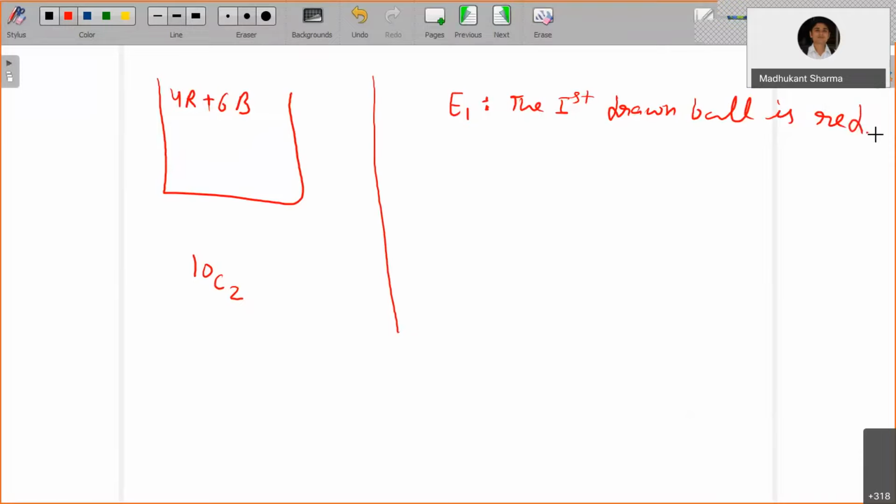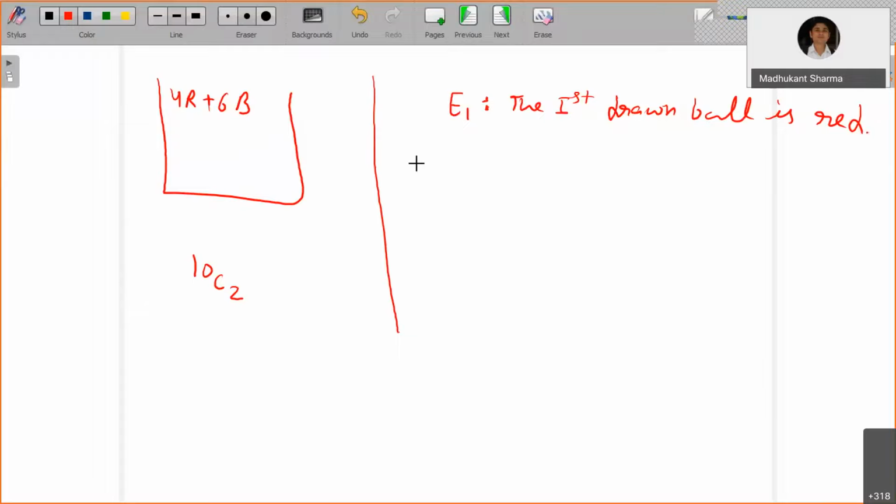I want to model it in terms of conditional probability because I want to relate it with that. You can still find it the other way as well, that's not a problem. So E1 is the event that the first drawn ball is red.